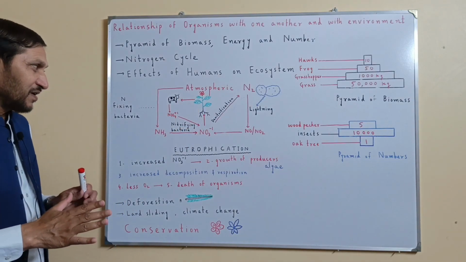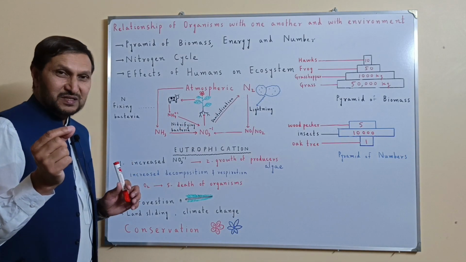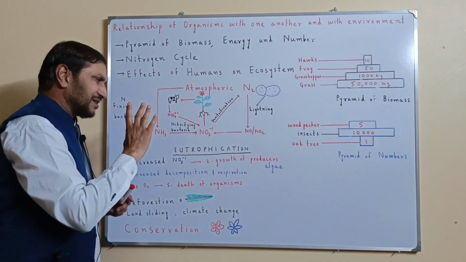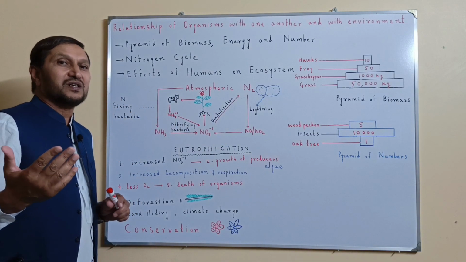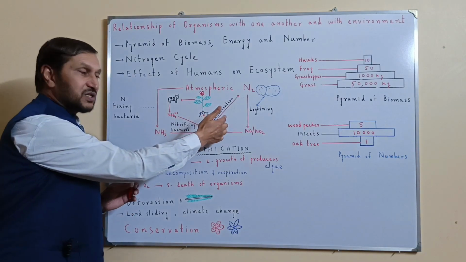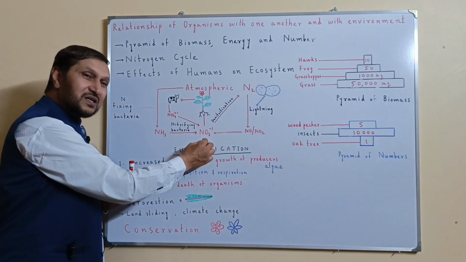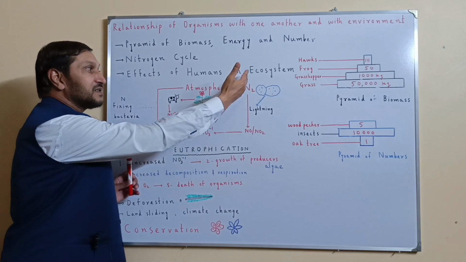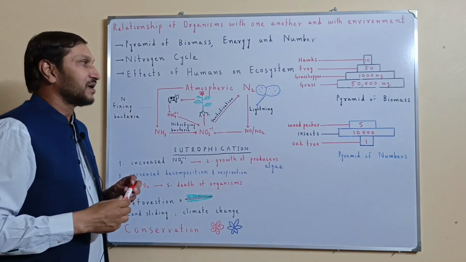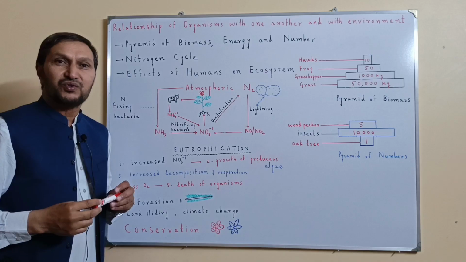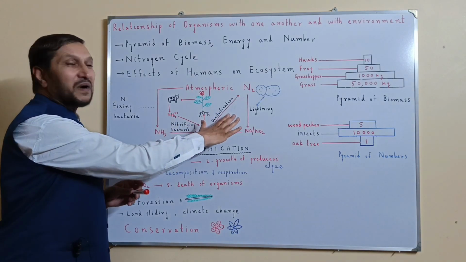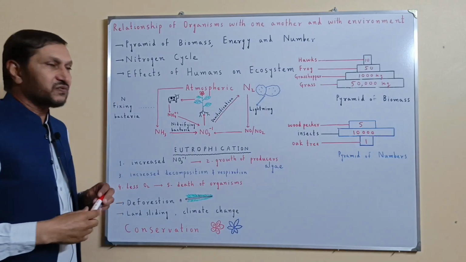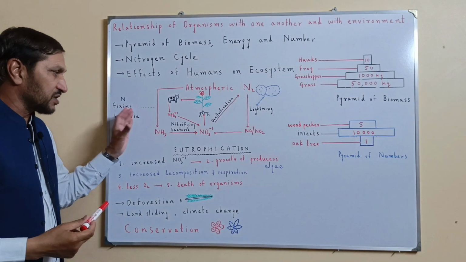However, there is a wasteful process as well, denitrification. There are certain bacteria in nature which are denitrifying bacteria. They break down the useful nitrates, and they release it back into the air in the form of nitrogen. So this is also a part of the nitrogen cycle. But overall, this was about the nitrogen cycle.